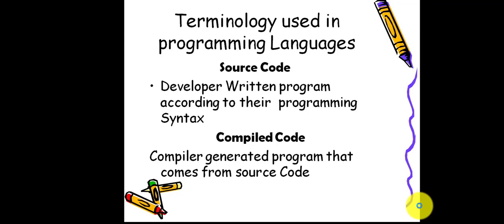What is the compiled code? It is the compiler-generated program that comes from the source code. I wrote a Java program and gave it to the compiler to compile, and it generates another program from the source code, which is the bytecode. The bytecode was the output of my Java code. That is the compiled code.